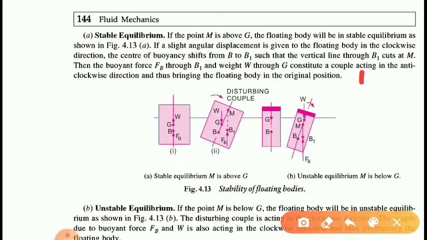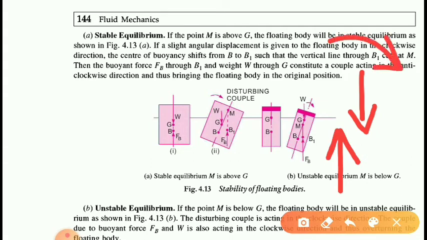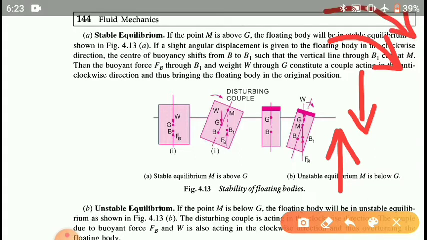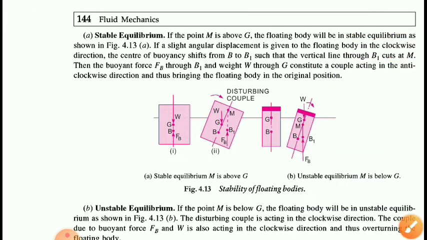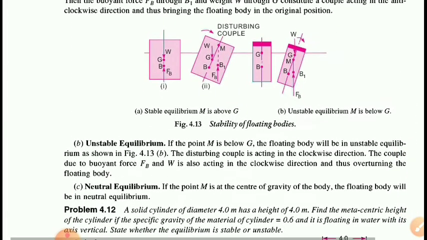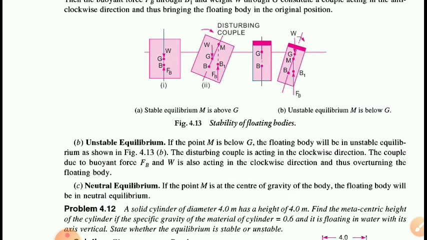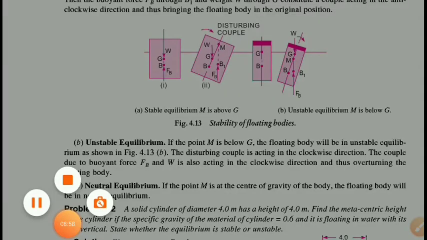Due to this, the center of gravity acts at the right and the metacentre acts at the left. So it will again form a clockwise couple, and we have already given a clockwise force, so it will overturn the body. The body will not be in stable equilibrium; it will be in unstable equilibrium. And the third condition: if the metacentre and the center of gravity are at the same point, there will be neutral equilibrium.